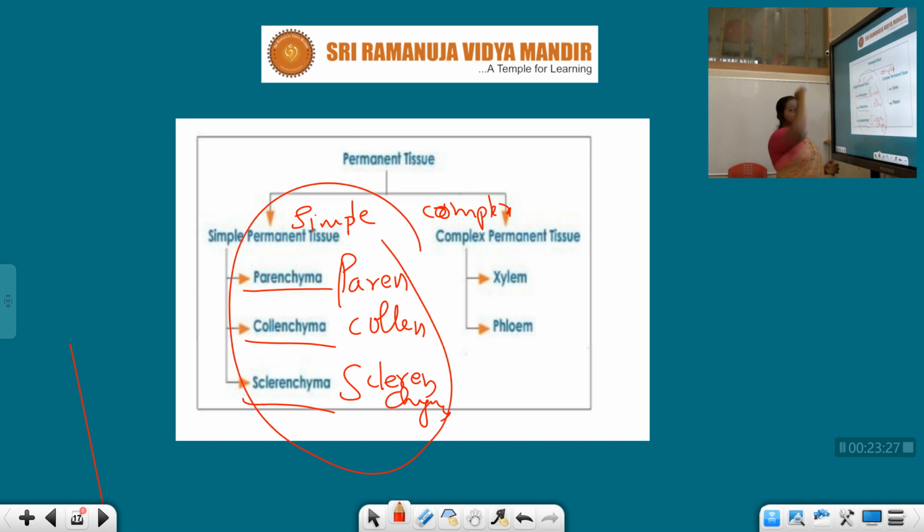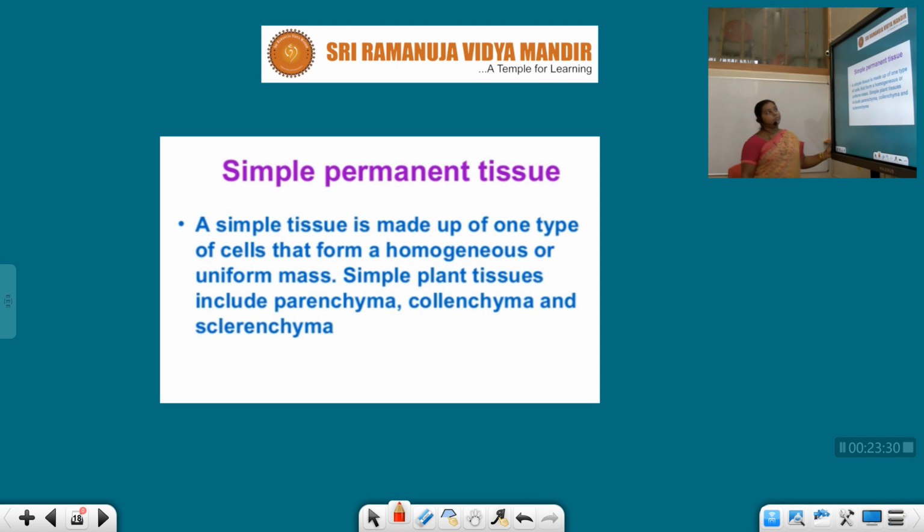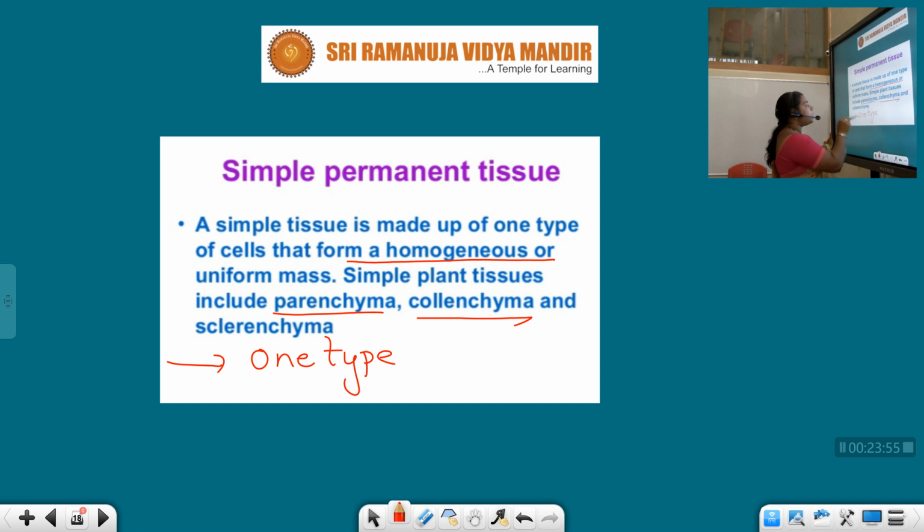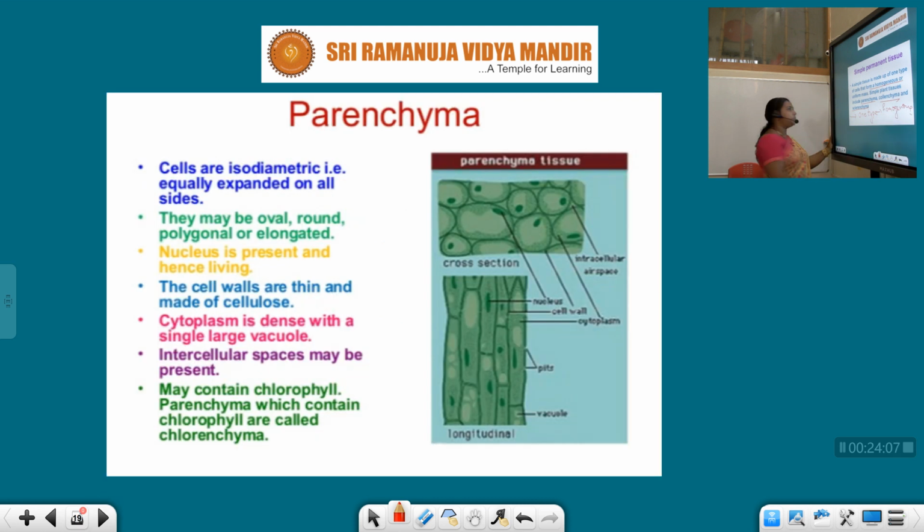Now, let us discuss the simple tissue. Simple permanent tissue is made up of one type of cell that forms a homogeneous or uniform mass. Here, simple means it has just one type of cells, forming a homogeneous mass. Simple plant tissue includes parenchyma, collenchyma and sclerenchyma. This one type of cells will unite to form a homogeneous or uniform mass.